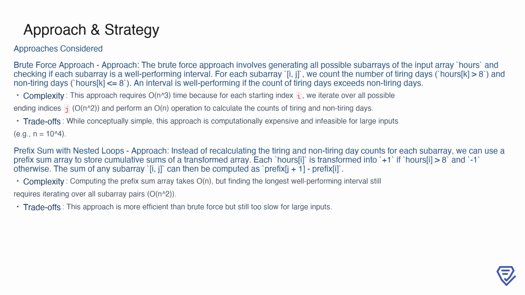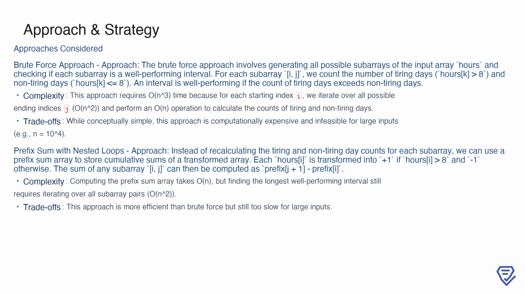To solve the problem of finding the longest well-performing interval, we begin by considering 2 initial approaches. The first is the brute force approach, where we generate all possible subarrays of the input array hours and evaluate each one to check if it qualifies as a well-performing interval. For a subarray to be well-performing, the count of tiring days, where hours[k] > 8, must exceed that of non-tiring days, where hours[k] <= 8.